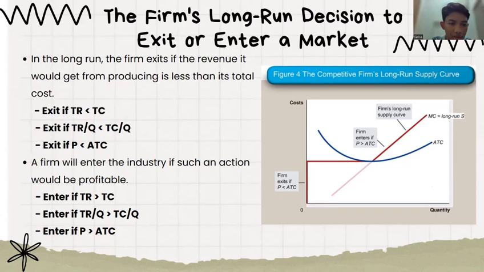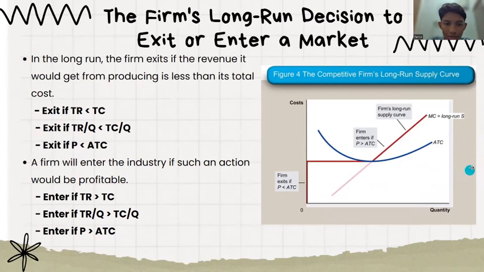A firm will enter the industry if such an action will be profitable. Enter if total revenue is more than total cost. Enter if total revenue divided by quantity is more than total cost divided by quantity. Enter if price is more than average total cost.